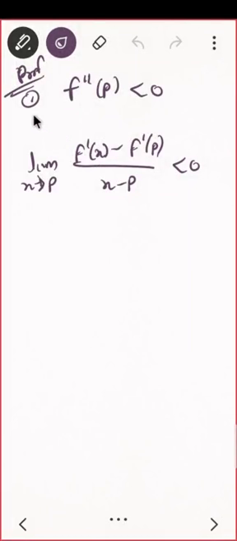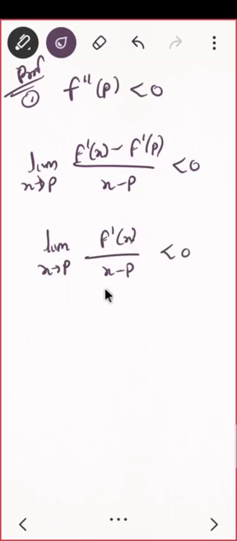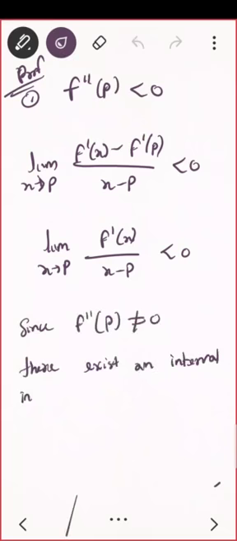I'm starting with the proof of the first one. So f double dash of p less than 0 I'm considering. So what else am I given? I am given f dash of p is 0. So can I say that the limit as x tends to p of f dash of x upon x minus p is less than 0? Do you agree? Is that okay? Since f double dash of p is non-zero, either negative or positive, and I'm taking the first case, negative, I know it is non-zero. That means there exists an interval